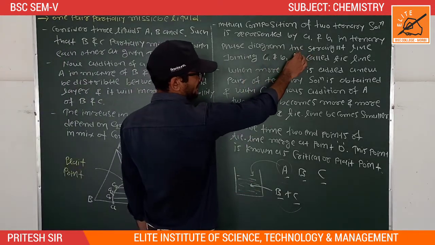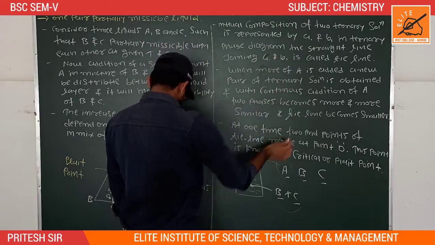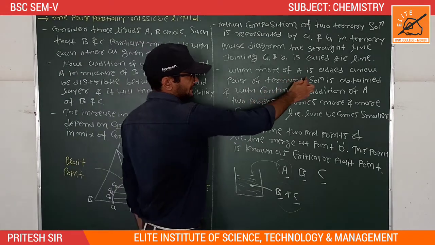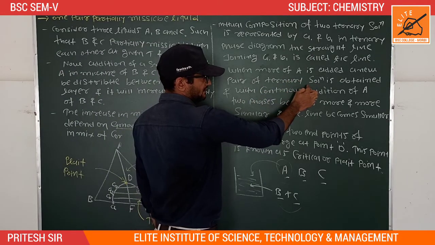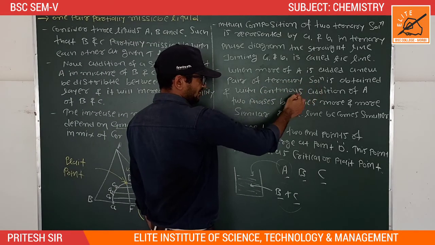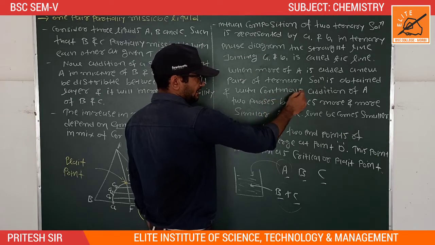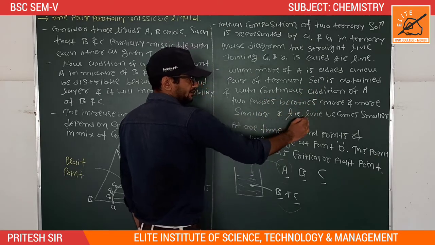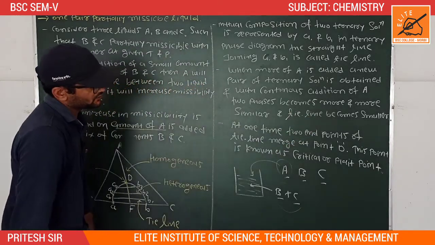In a ternary phase diagram, the straight line joining A1 and B1 is called a tie line. Now, when more of A is added, a new pair of ternary solutions is obtained, and with continuous addition of A, the two phases become more and more similar, and the tie lines become smaller.